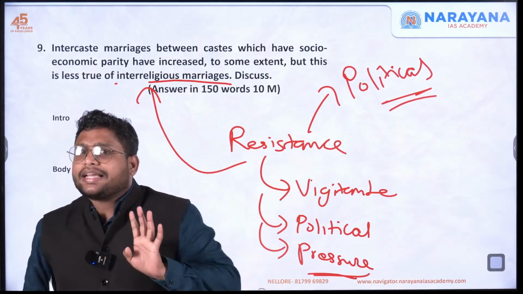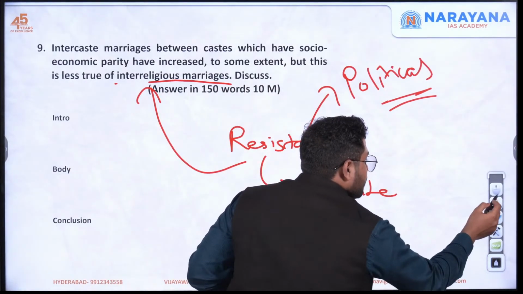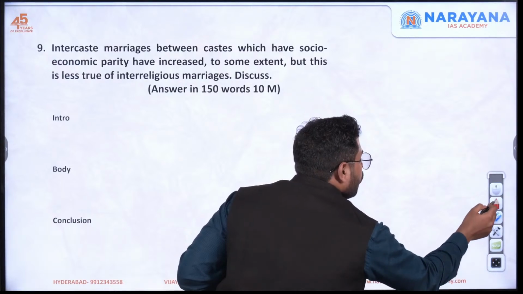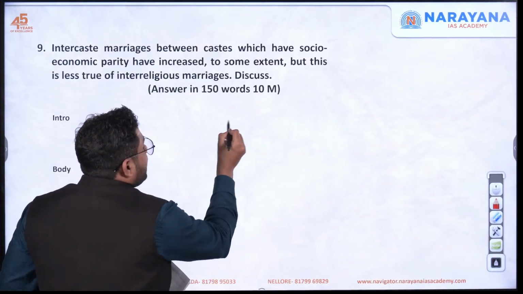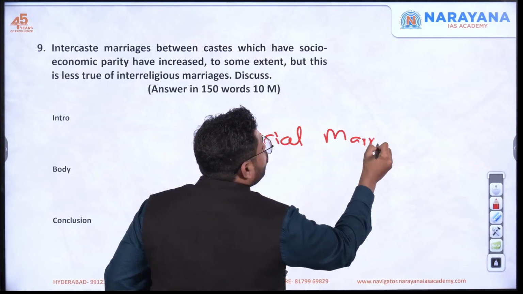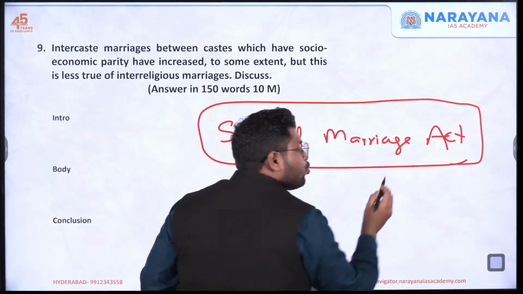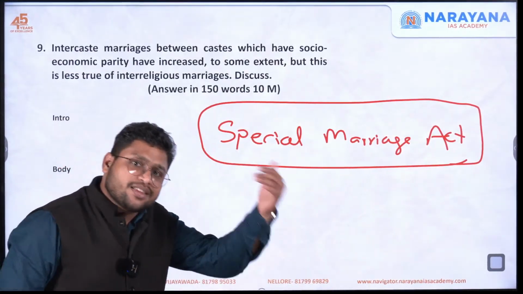Now there is one more angle, that is the legal angle. If you go for intercaste marriage, there's not much issue, but when you go for inter-religious marriage, you have to deal with the Special Marriage Act. The Special Marriage Act provides for the provision to allow you to marry a person of your choice from another religion.